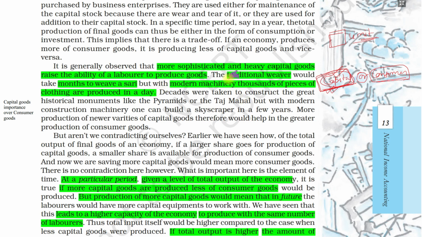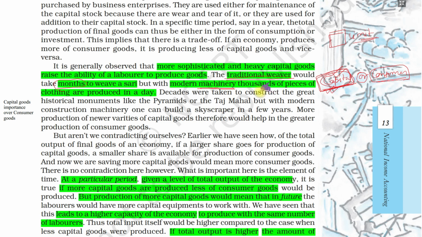For example, if you need to make a sari and you go to a traditional weaver, he or she will take months to make a sari. But nowadays machines are available, and with machinery thousands of saris are made in one day.